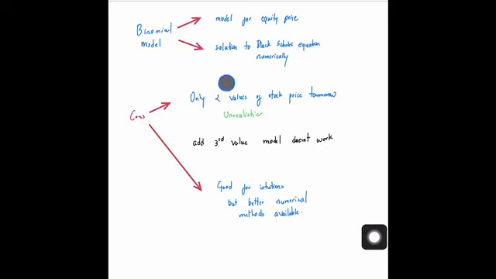The only cons of this model is that because it's a binomial model, in each time step, if you move from one time to the next, there will be only two different values of stock prices tomorrow. That is unrealistic, because you expect the stock price to take a range of values, right? In case the stock price today is one particular value, tomorrow you'll be expecting a range of values. So in case you add a third value to the model, this model totally breaks down.